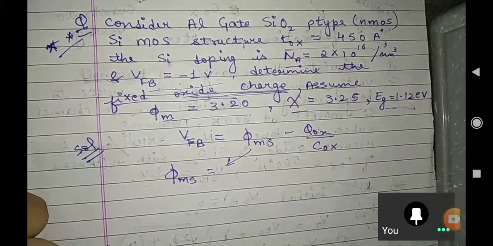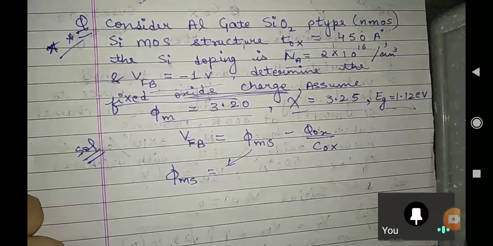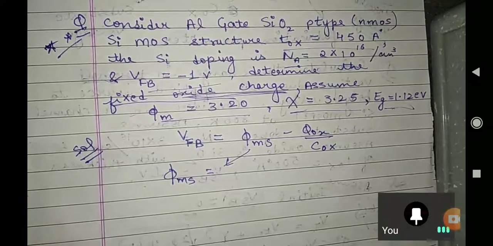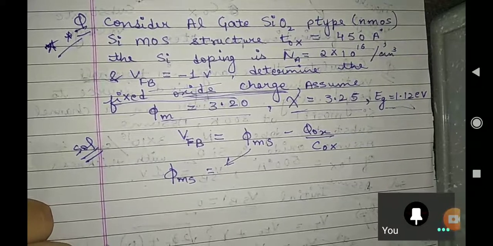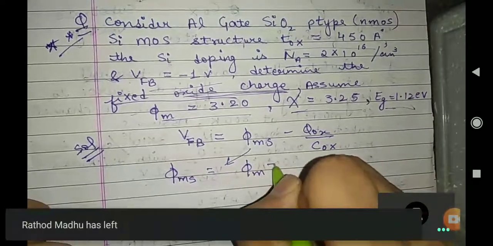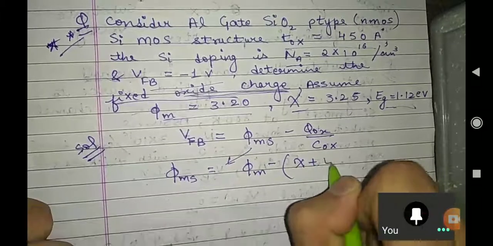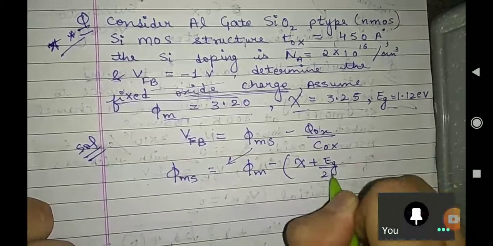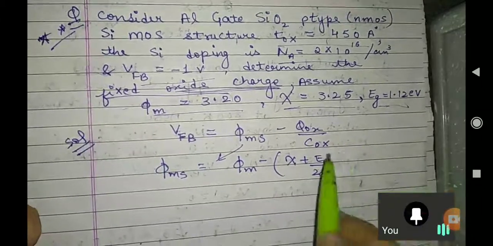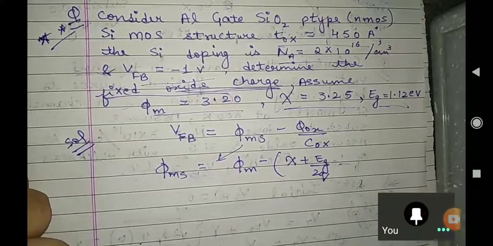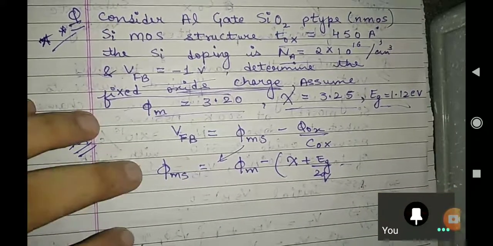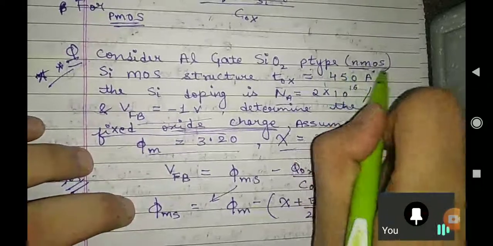Aksha, can you tell me what is the formula for phi ms? Phi m minus chi minus of chi plus Eg by 2. Very good. And minus phi f. Now what will you write here, minus or plus? This is your decision. What is this? This is the NMOS.